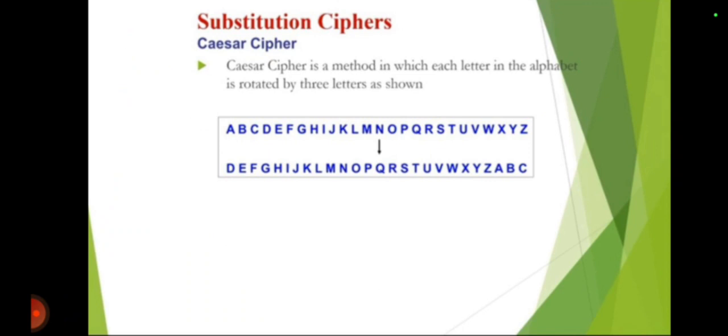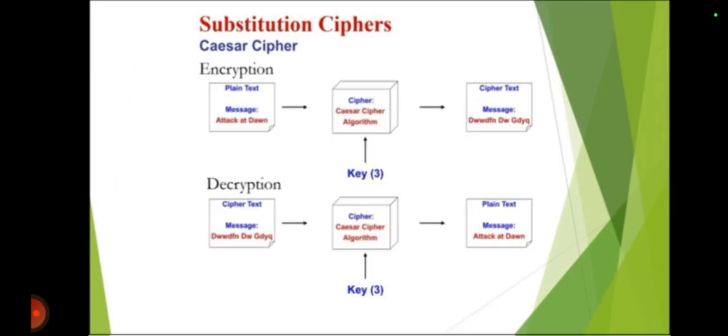Now there are different types of ciphers. Now let us explain substitution cipher. For example, Caesar cipher is a substitution cipher. Caesar cipher is a method in which each letter in the alphabet is rotated by 3 letters as shown. For example, instead of A, using Caesar cipher we will get D. That is, adding 3 letters forward to A: B, C, D. Now, for the letter B, adding 3 letters forward, we will get the letter E: C, D, E. And this is how Caesar cipher works.